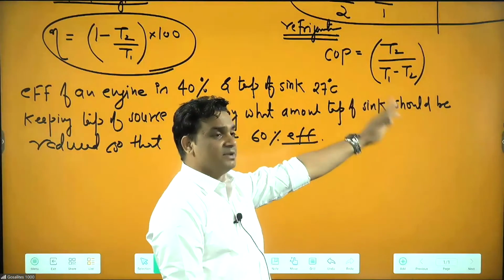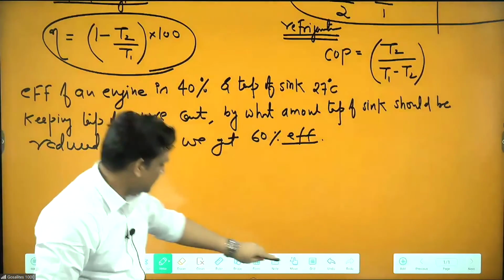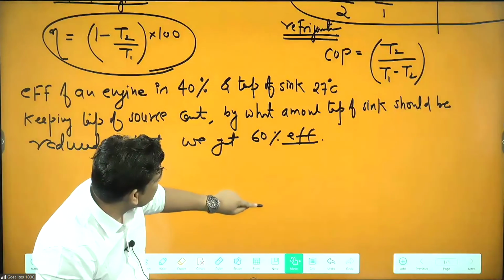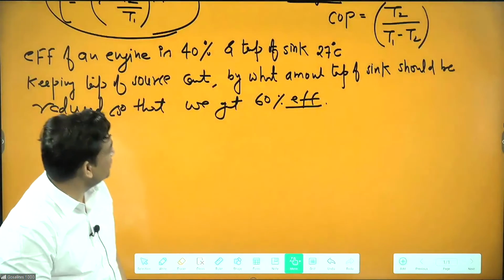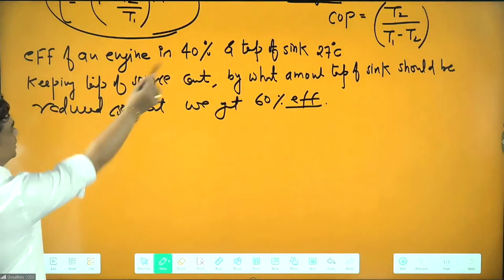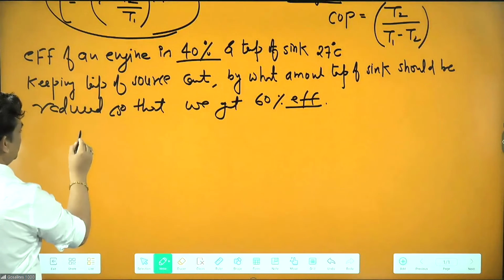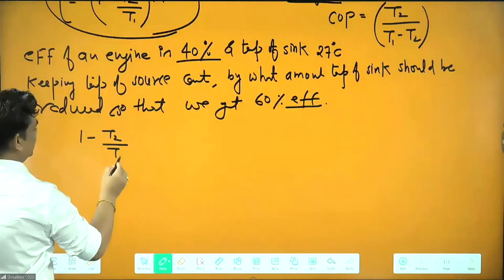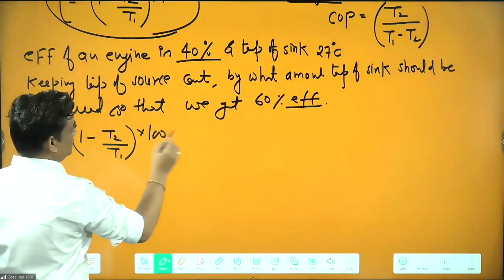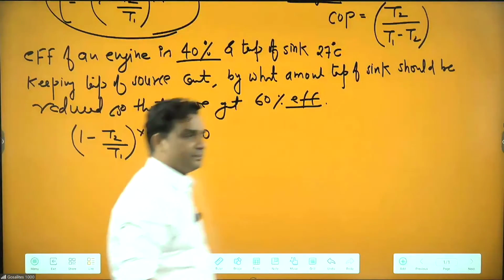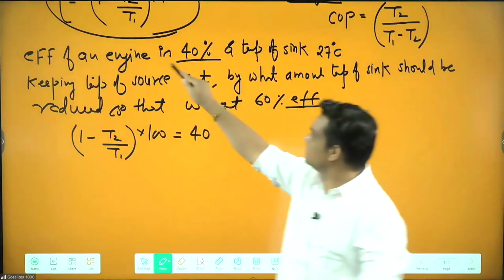This question might be asked because earlier they asked only single questions. Here we have a mixing of two questions, and since they did not ask last year, the possibility is there. So first, the efficiency is 40%, so we use 1 minus T2 by T1, into 100, equal to 40. First of all, from the first line we can write this.